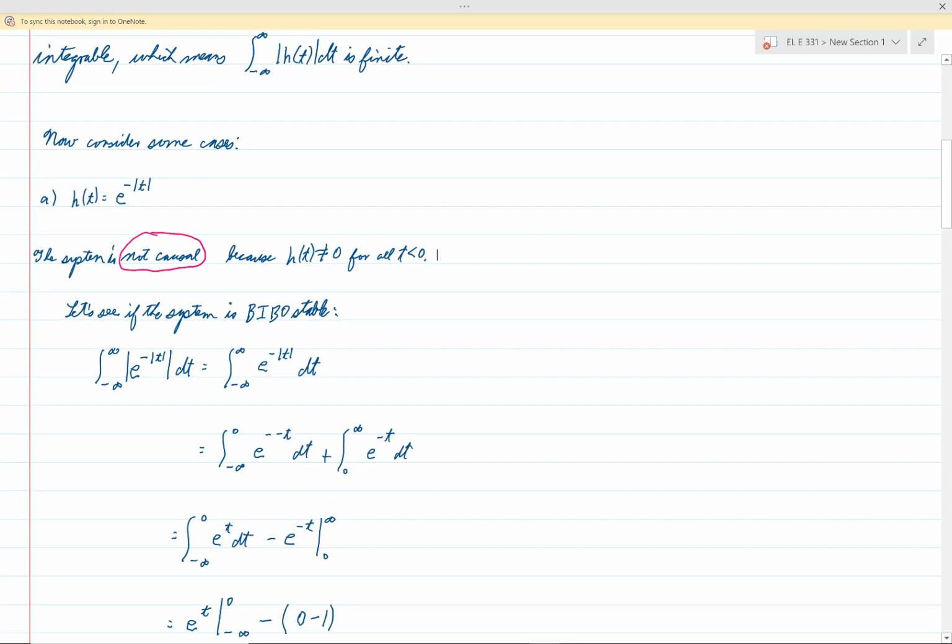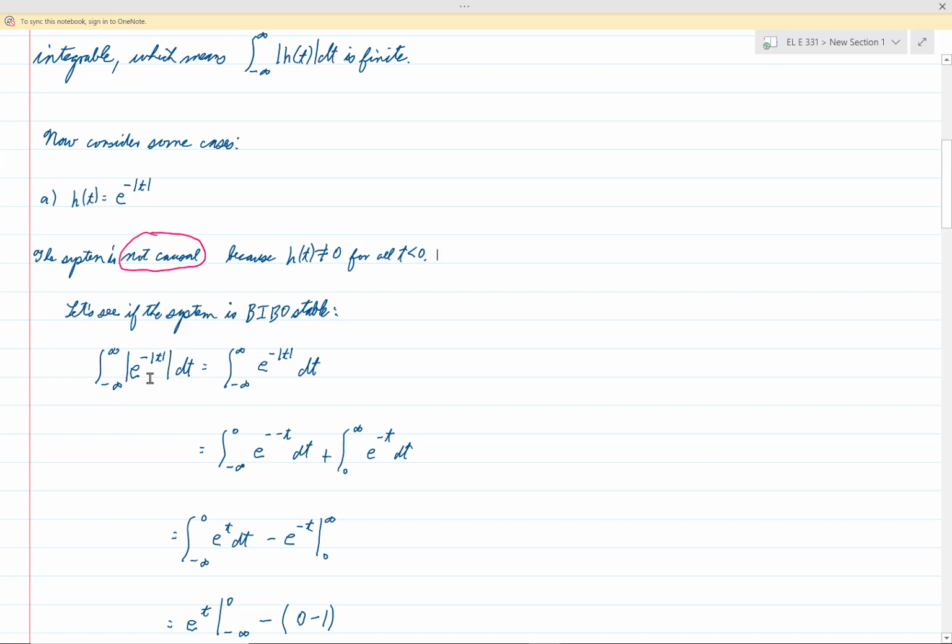Remember that for BIBO stability, we want to integrate the absolute value of h from negative infinity to infinity and see whether or not that is finite. So we'll integrate from negative infinity to infinity the absolute value of e to the negative absolute value of t.